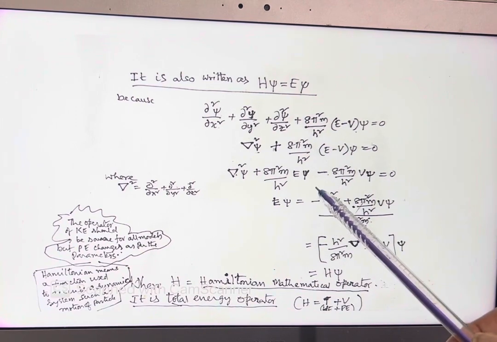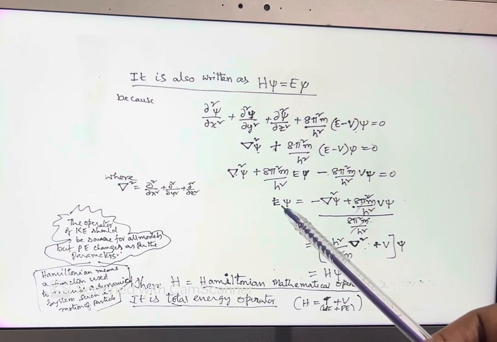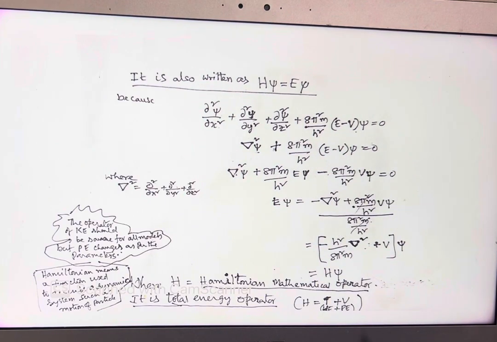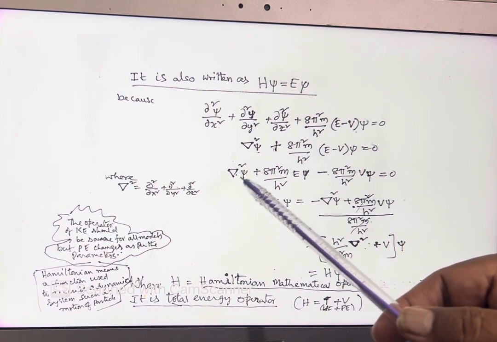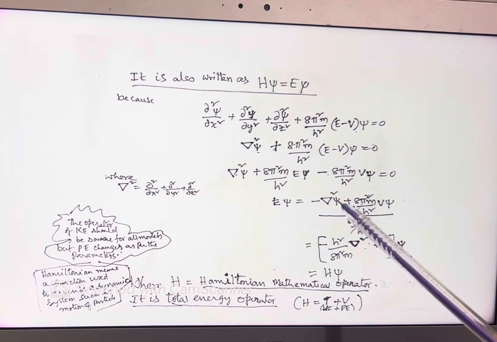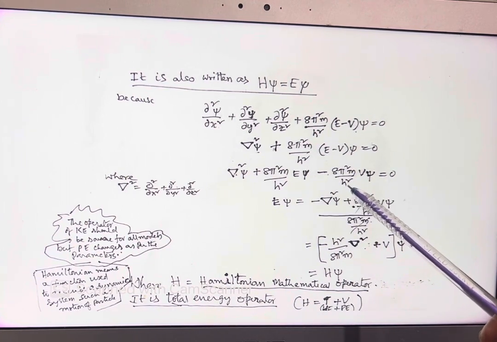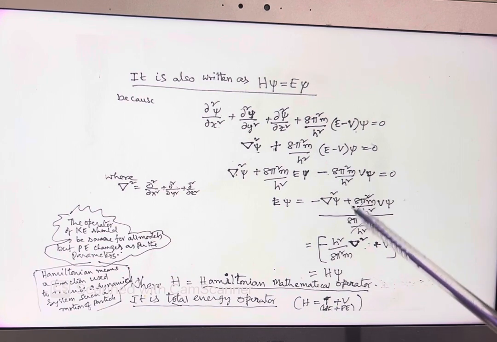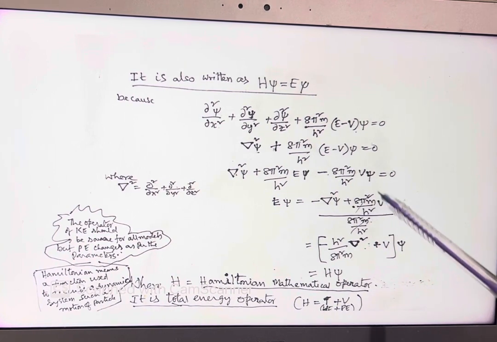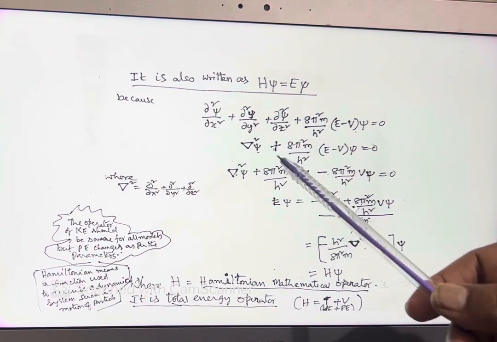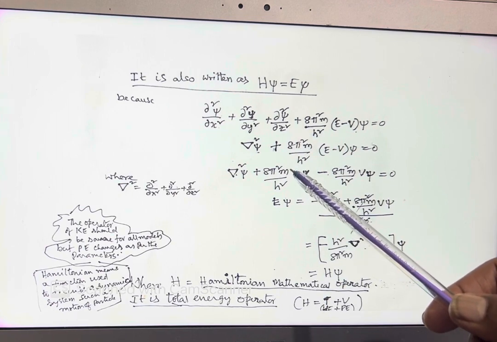If you put E psi on the left side and bring the remaining terms to the right side, then del square psi becomes minus del square psi plus 8 pi square m by h square V into psi. Here, the multiplication factor for E psi is 8 pi square m by h square.